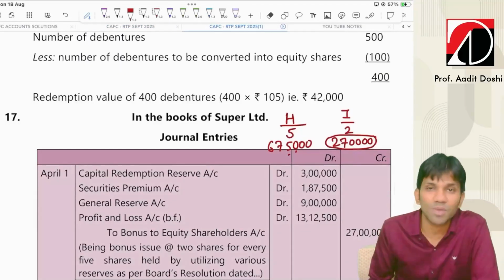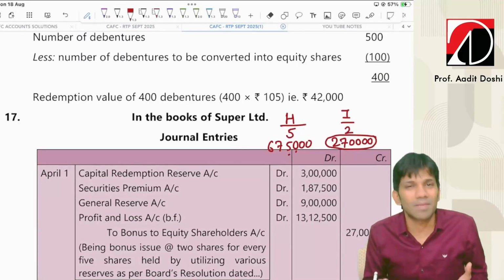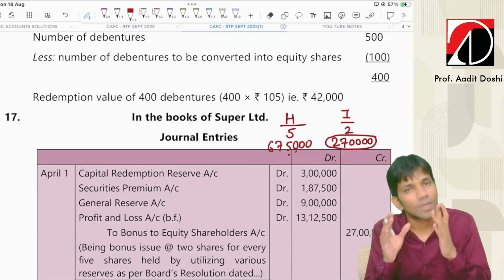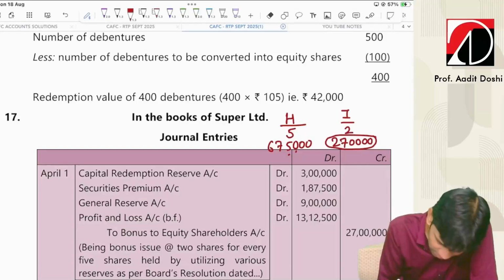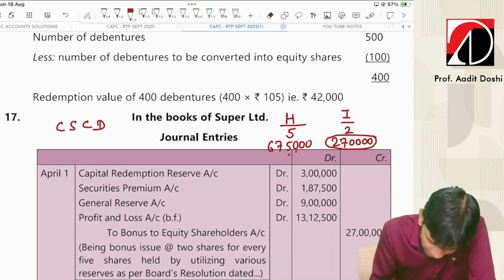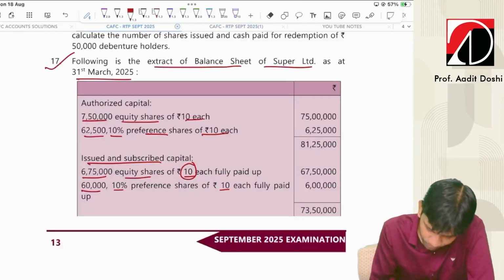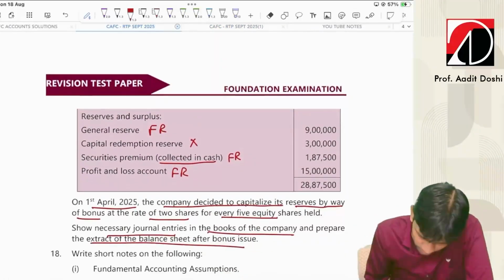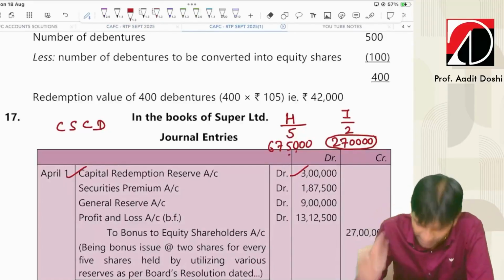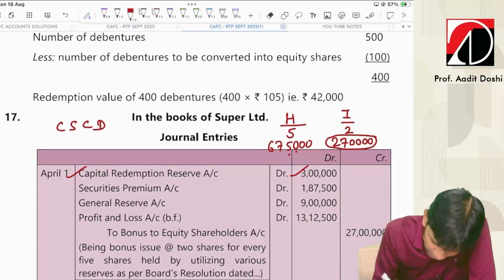There is one sequence prepared not by me, but by the Companies Act. Basically, in that order only you are supposed to utilize the reserves. The sequence is C, S, C, D. C stands for CRR. Do we have CRR? Let's check. Yes, we have 3 lakhs. We'll use that 3 lakhs. We need 27 lakhs, guys. C for CRR done.